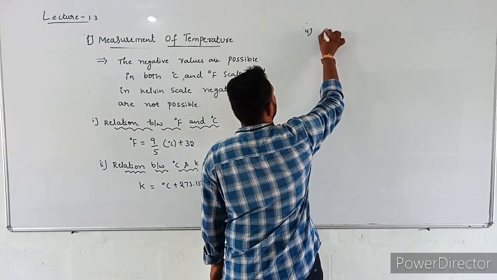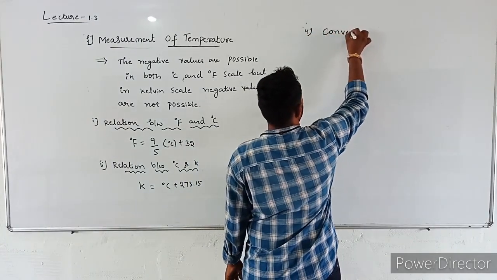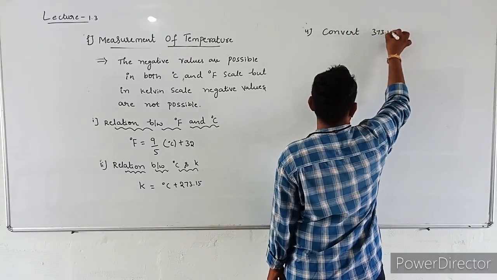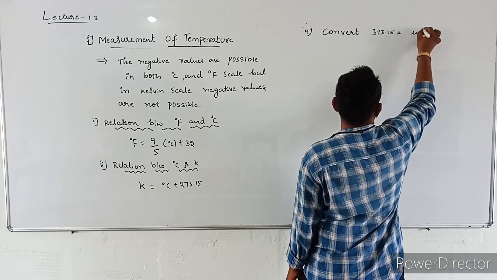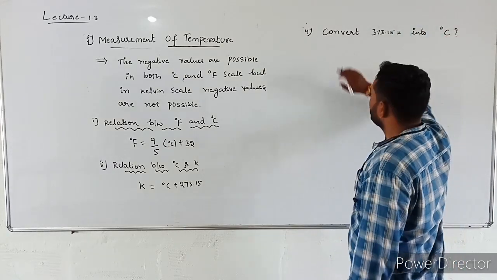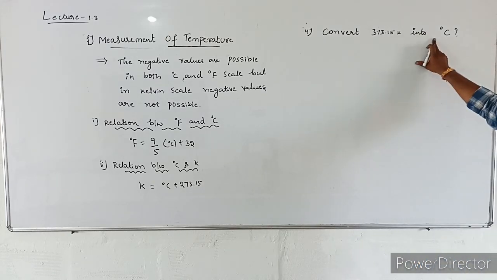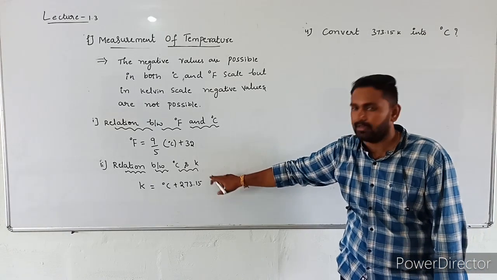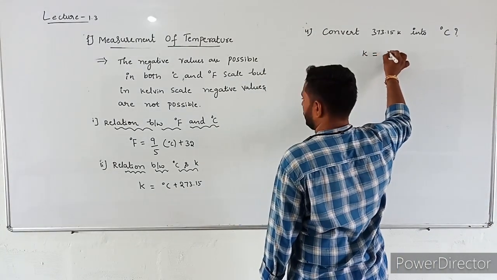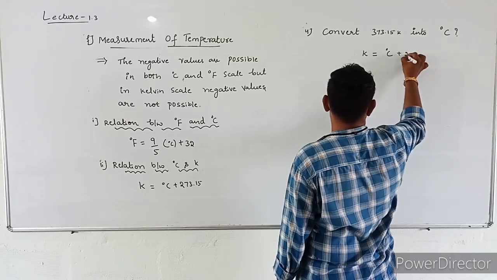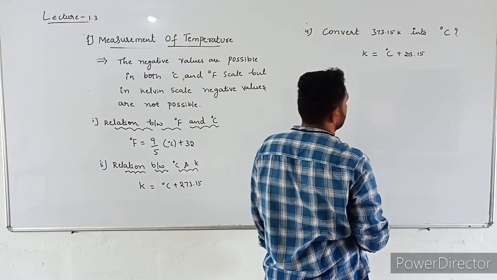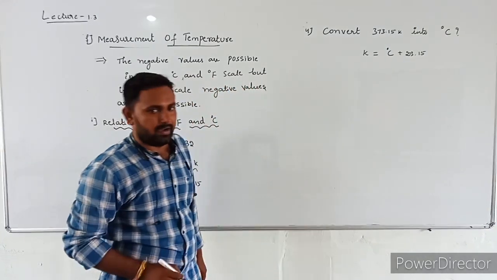Okay. Last one more problem. The fourth one. Convert 373.15 Kelvin into degree Celsius. To convert Kelvin into degree Celsius, we need this relation. K is equal to degree Celsius plus 273.15.